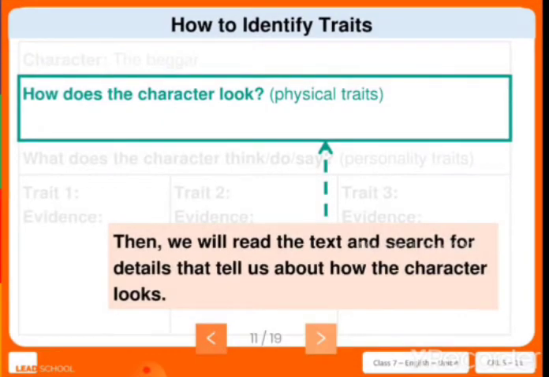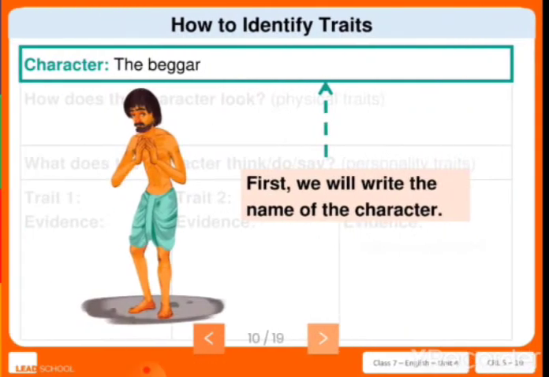Then, how does the character look? That is about, as I told you now, the physical traits. So then we will read the text and search for details that tell us how the character looks. Here, with the picture itself, you may know how the character looks.